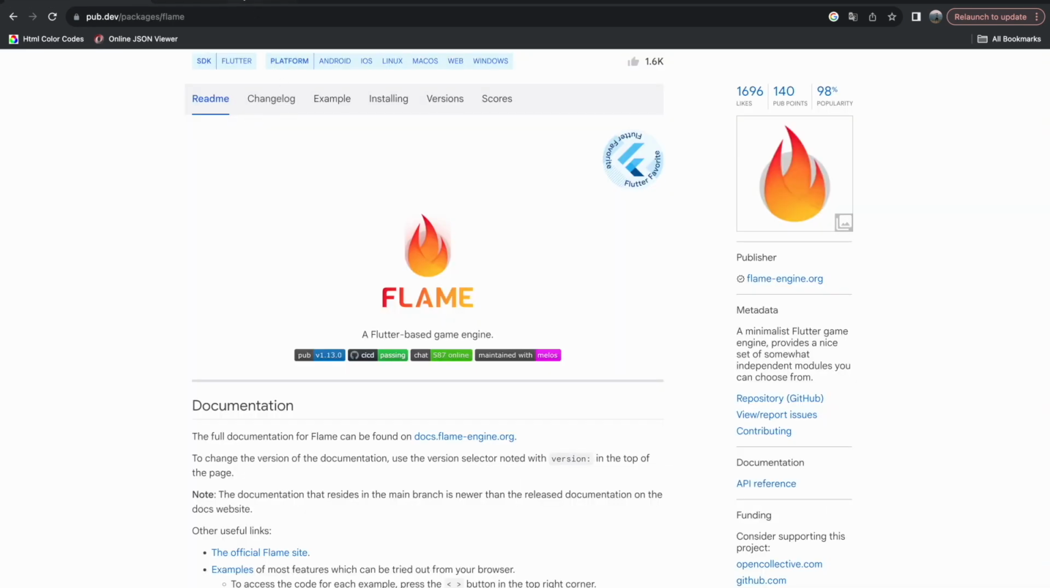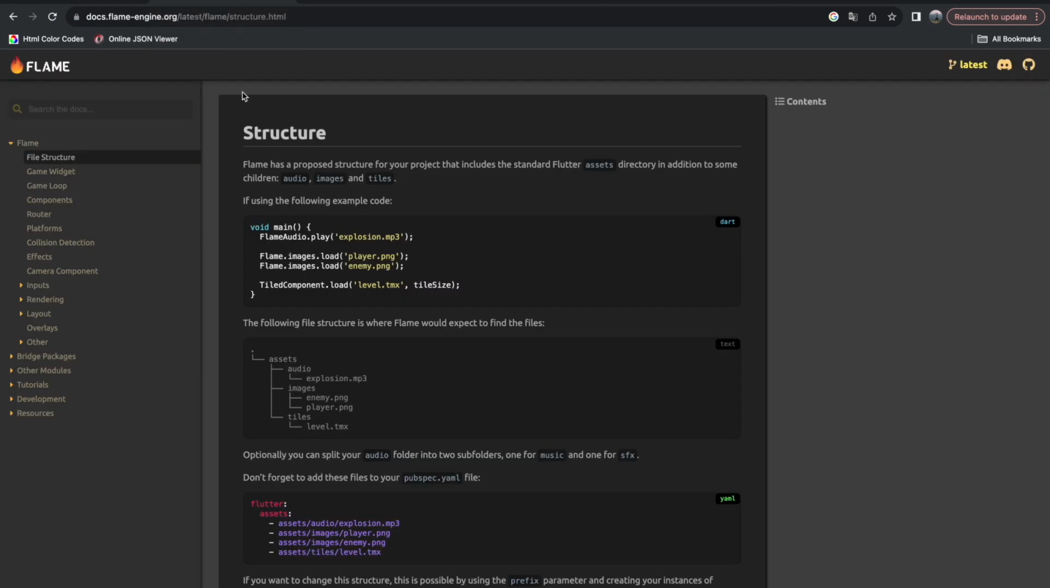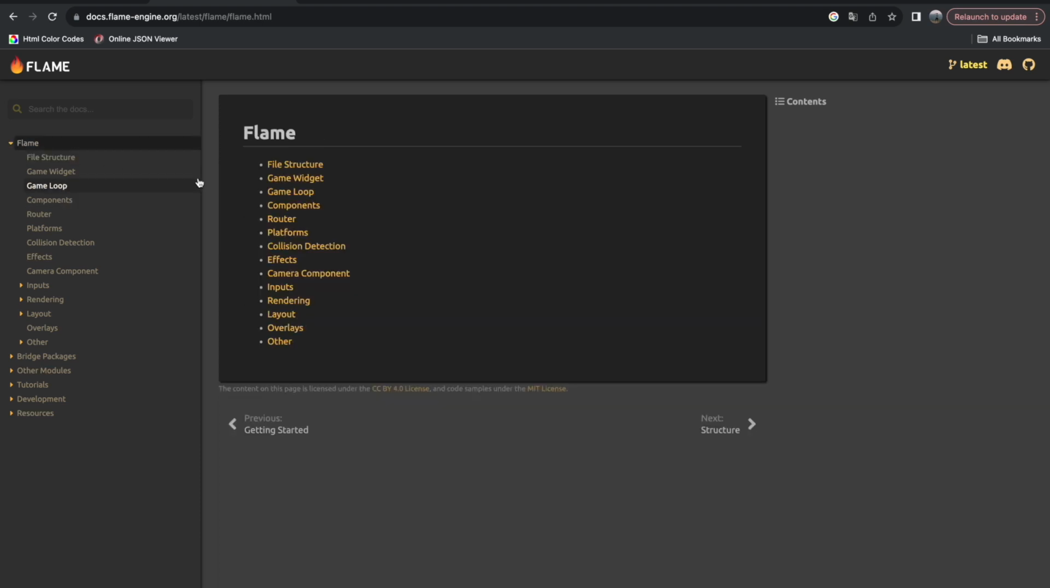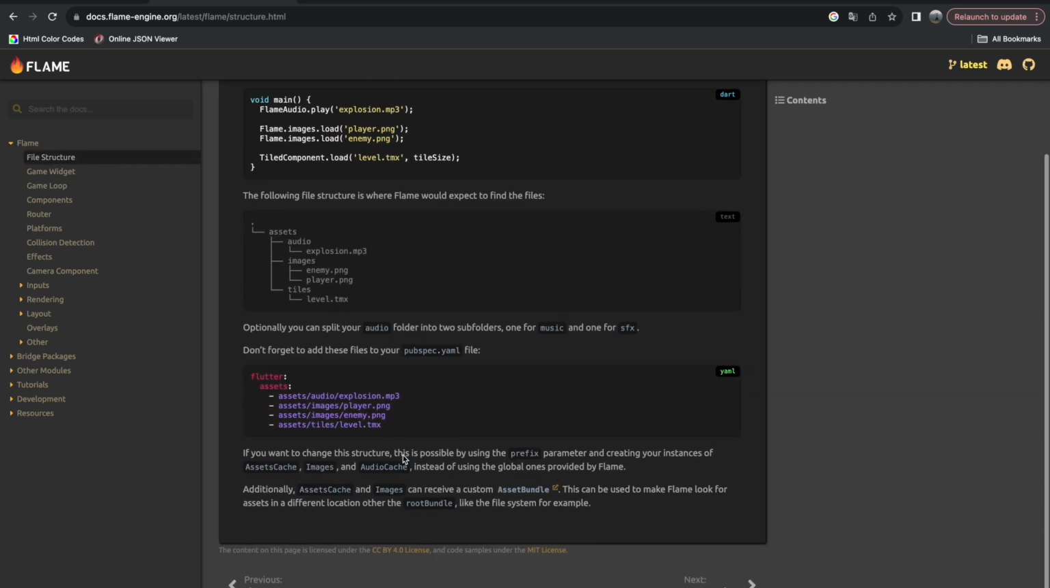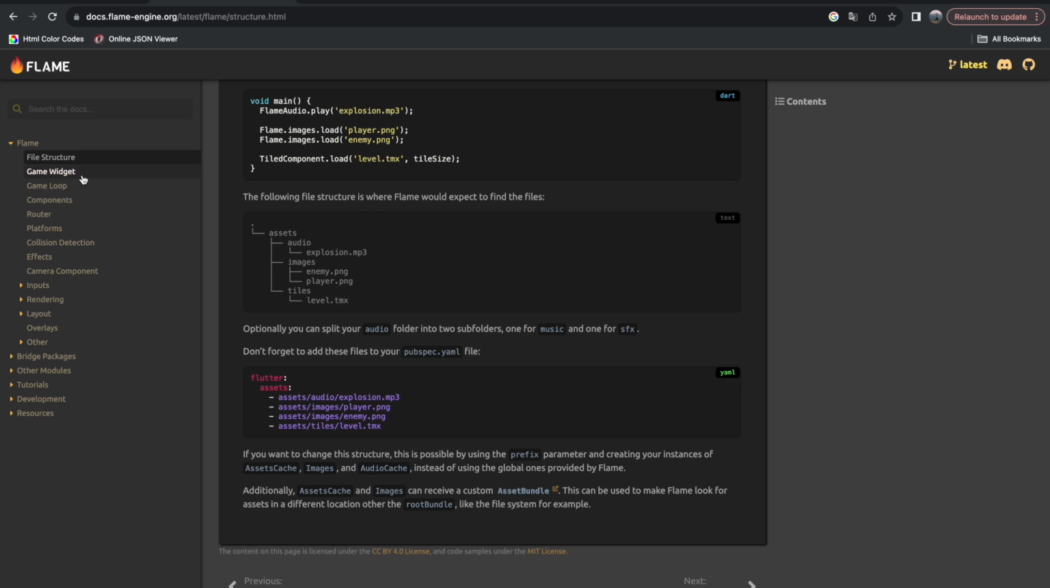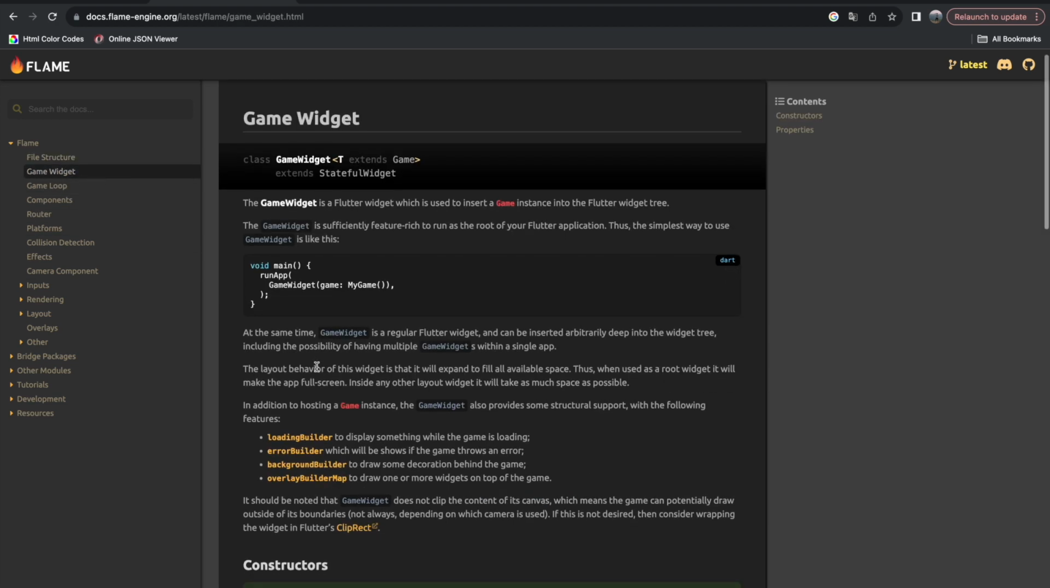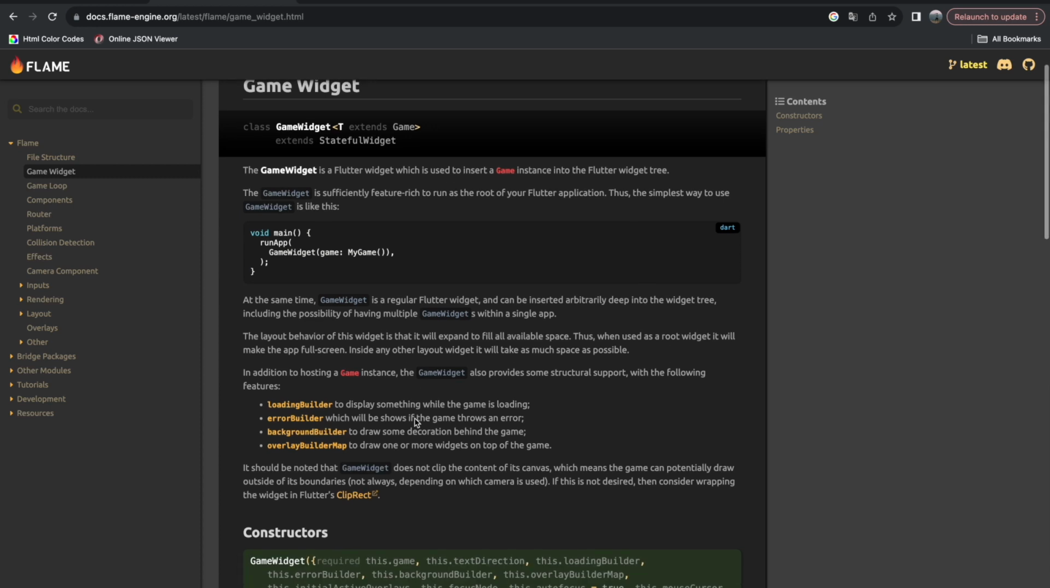Okay, now let's quickly jump to the Flame website. This is the website where you can find all useful documentation for your Flame project, and here is where everything starts. So this is the map of the website, and it shows basic Flame architecture. So we're starting from the game widget. This is the bridge between your Flutter project and the Flame game engine, so to say.